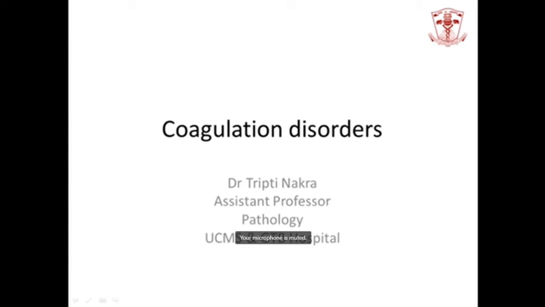At any stage of the coagulation cascade, if there's a deficiency or improper availability of any one raw material, like clotting factors, platelets, fibrin or thrombin, any qualitative or quantitative defect in the coagulation cascade can be covered by coagulation disorders.